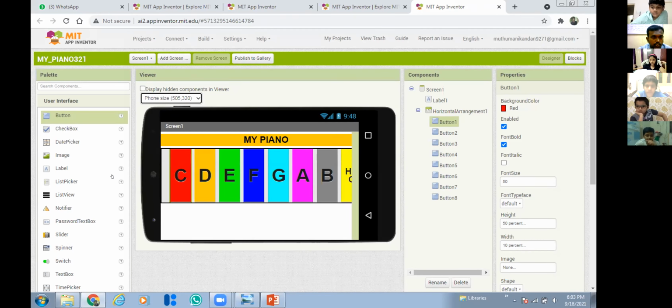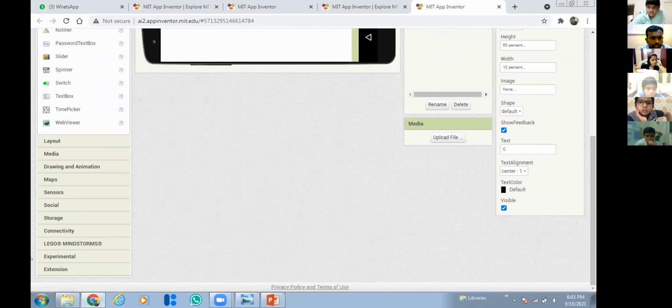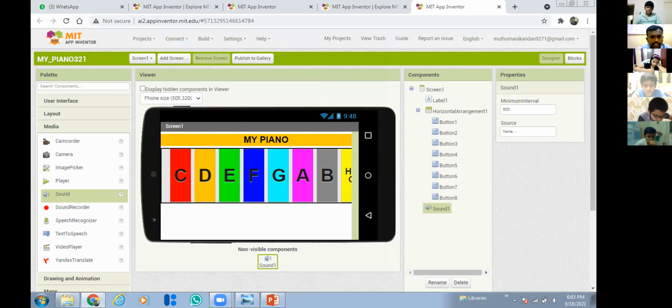There is a component called sound. So note it down properly. Just scroll down. Okay, there is a palette called media. So you just go to this media, and there is a component called sound. You have to take this sound. Sound is a non-visible component that will be shown below. So you just simply take it and place it inside the screen, anywhere you can place it. That will be added as a non-visible component.